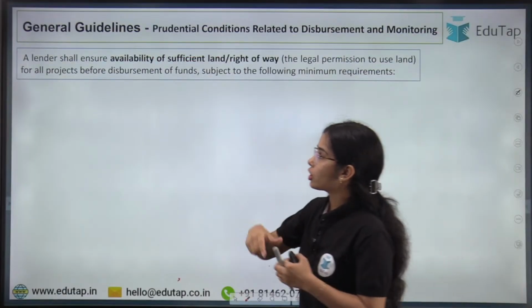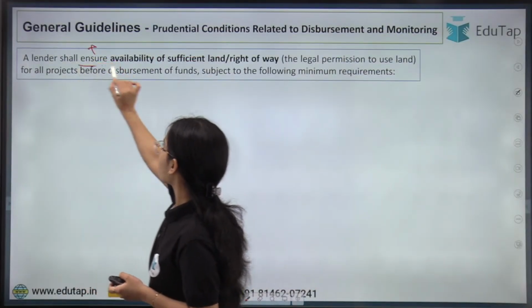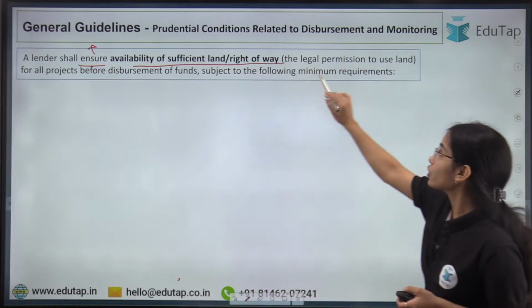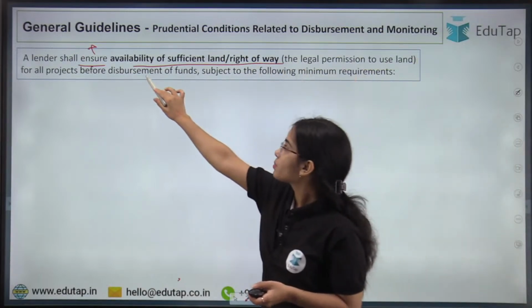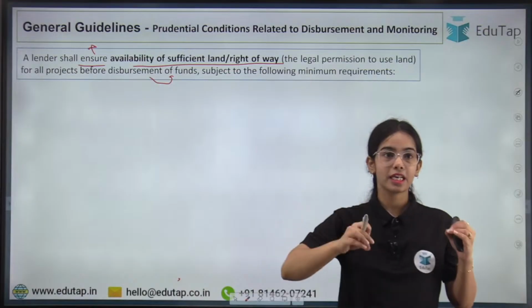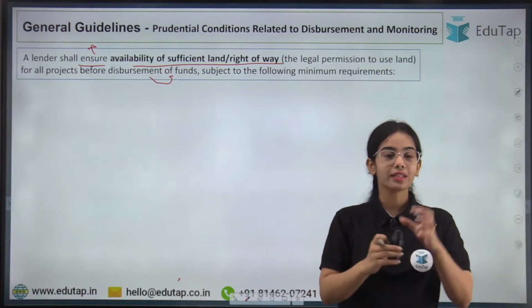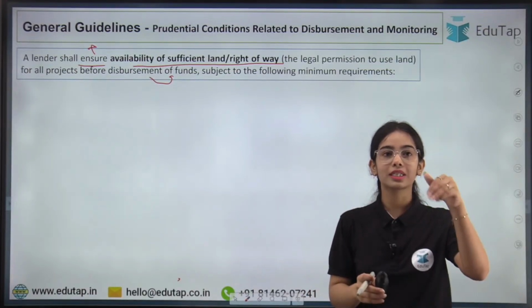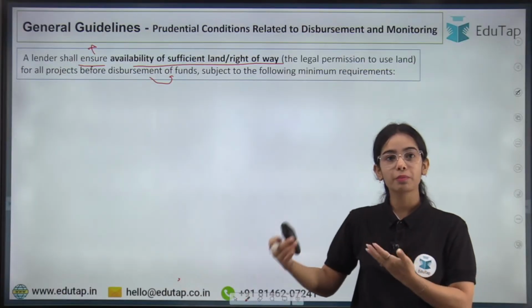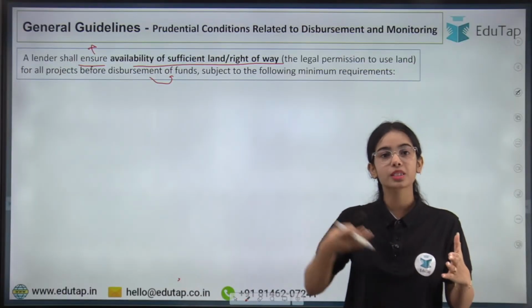Now a lender shall ensure availability of sufficient land or right of way before disbursement of funds. So a lender, let's say State Bank of India, shall ensure that the entity has the land or the right of way, the legal permission to use the land, before disbursing the funds.